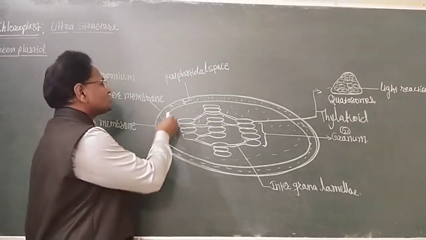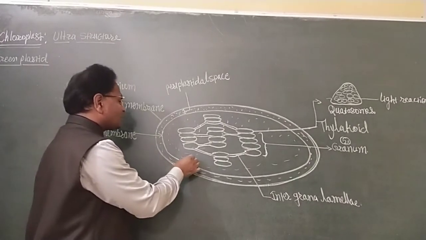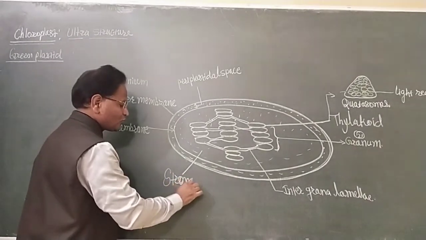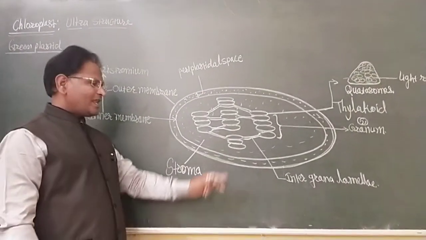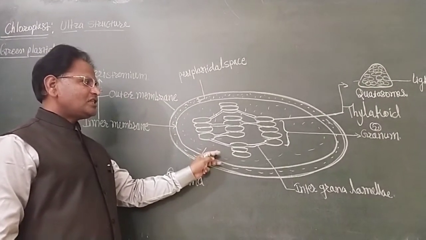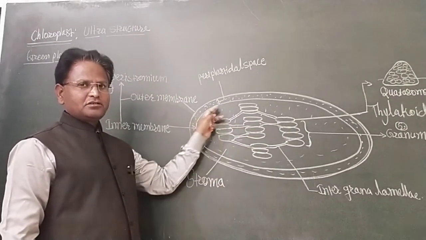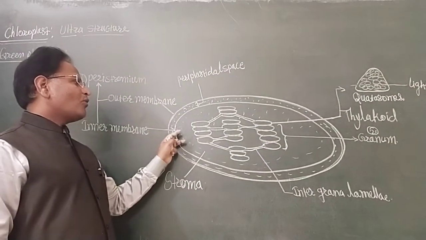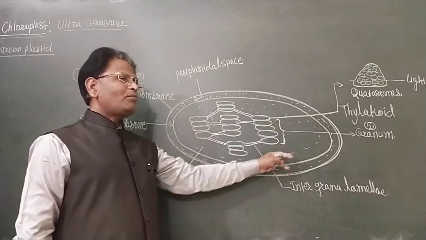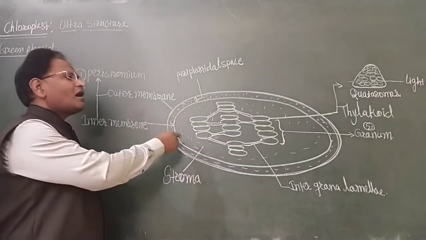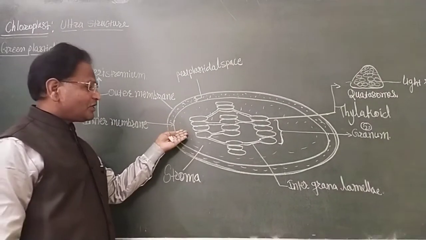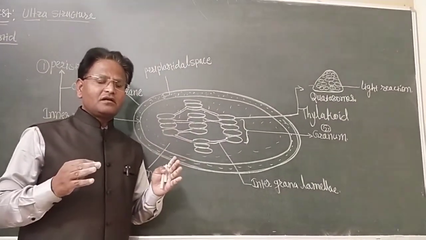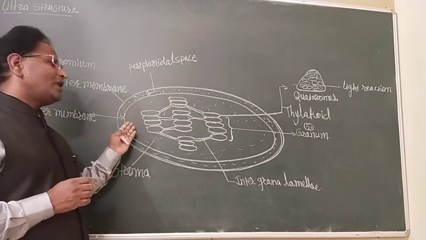Now, the fourth part of the chloroplast is stroma. Stroma is the liquid colloidal matrix present inside the chloroplast. The inner membrane of the chloroplast encloses the liquid colloidal matrix, known as the stroma of the chloroplast. It is colloidal in nature because various types of components are present in the liquid living material of the chloroplast.